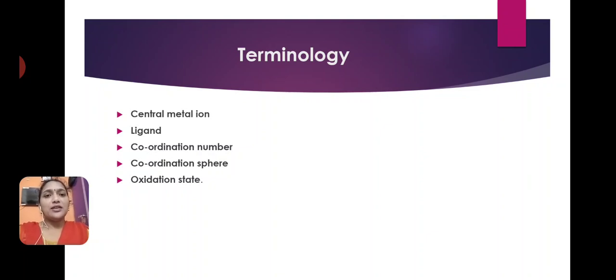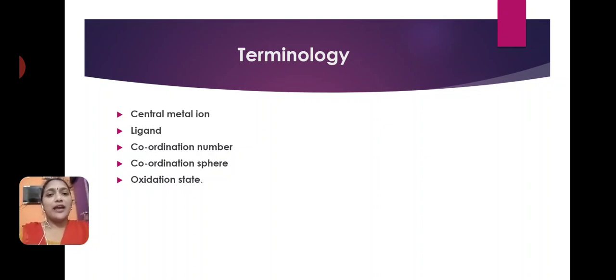First is the central metal ion. The central metal ion is the metal which receives electrons in the coordination compound. The ion which receives the electrons acts as the central metal ion, and it must contain vacant orbitals.